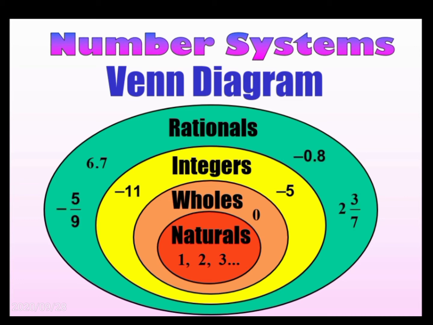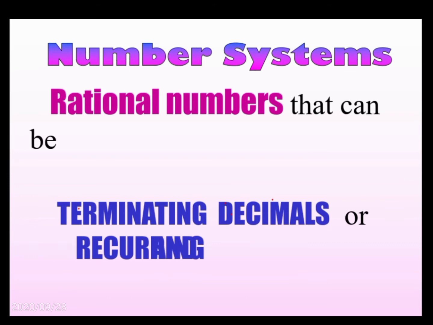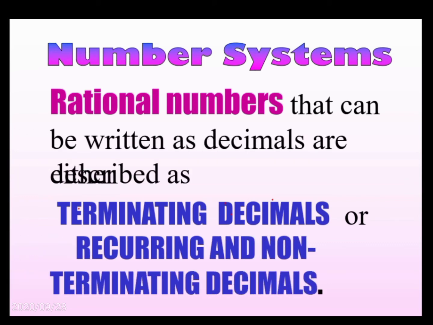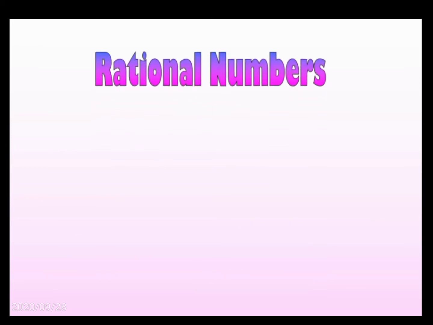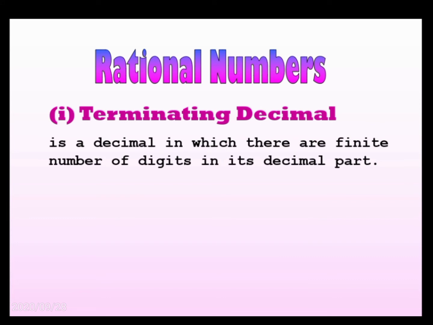Rational numbers that can be written as decimals are described as either terminating decimals or recurring and non-terminating decimals. The decimal representations of rational numbers are of two types, terminating and recurring. A terminating decimal is a decimal in which there is a finite number of digits in its decimal part.